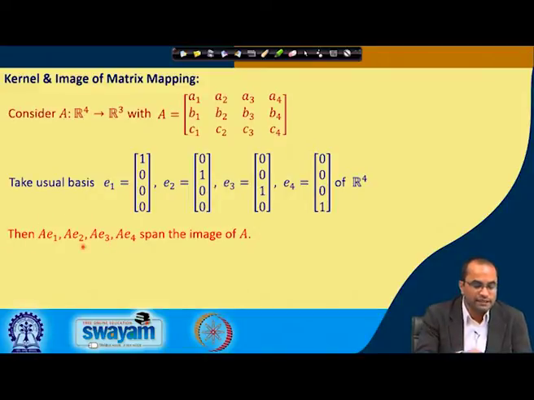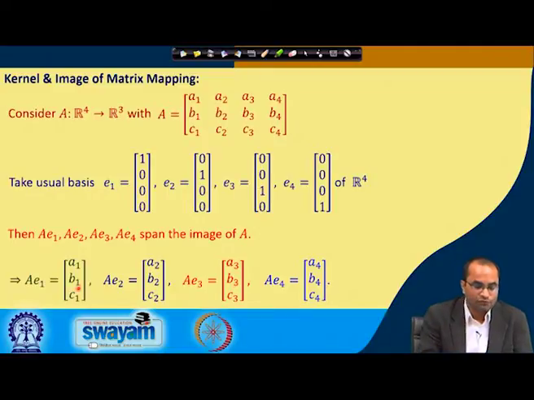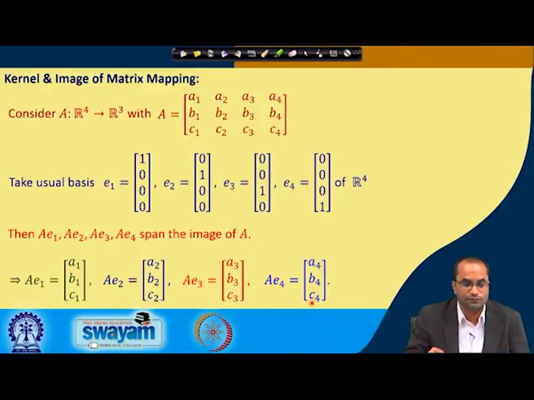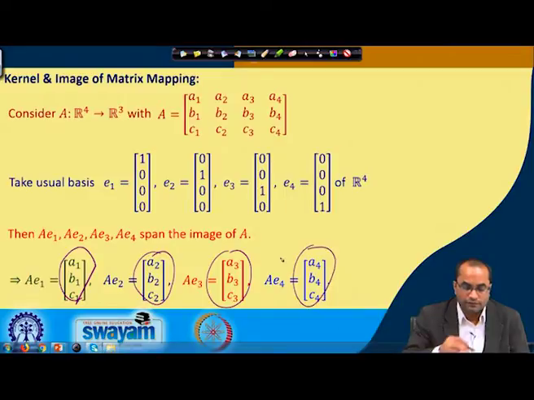So, now we compute Ae1, Ae2 and so on. If we take A and e1, we get nothing but the first column, a1, b1, c1, and similarly Ae2, Ae3 and Ae4. So, these vectors a1, b1, c1, a2, b2, c2 and so on, up to a4, b4, c4, are vectors in R3. These are vectors in the image, and we know from the previous theorem that these vectors will span the image.